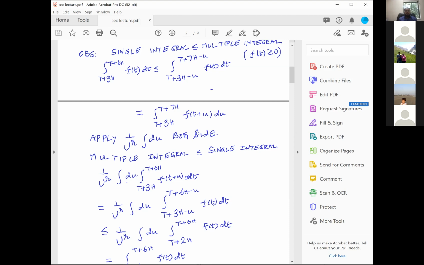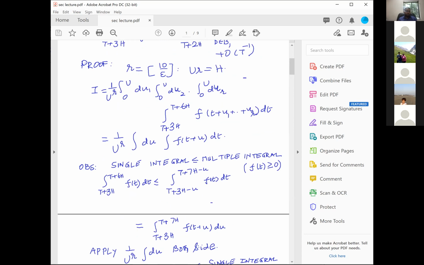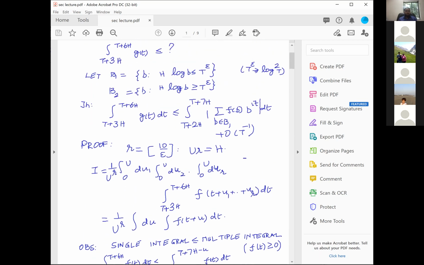Therefore, if you start with an integral of length 4h, for example, a single integral, you can write it as a multiple integral of length 5h. And on the other hand, if you have a multiple integral of length 4h, then you can write it as a single integral of length 5h. Therefore, that's the whole idea. Whenever you have a single integral, you can write it as a multiple integral, and when you have a multiple integral, you can write it as a single integral, provided the function is non-negative.